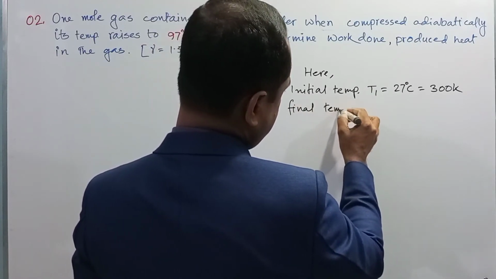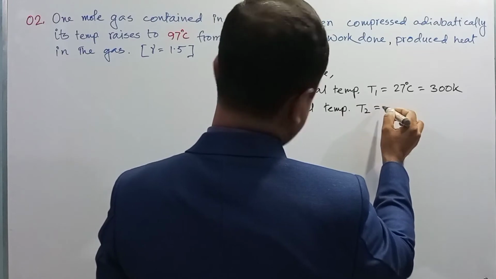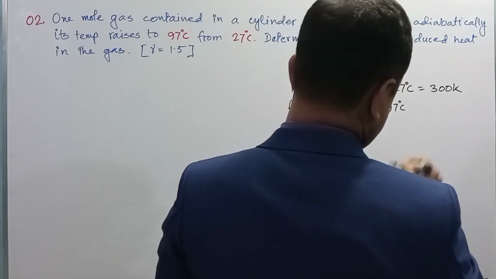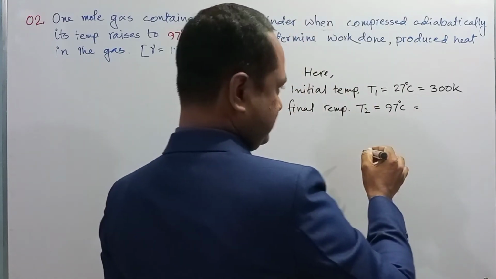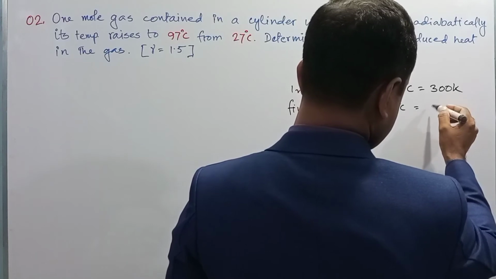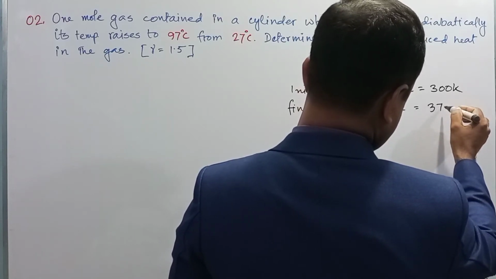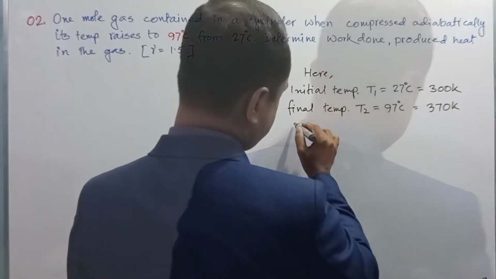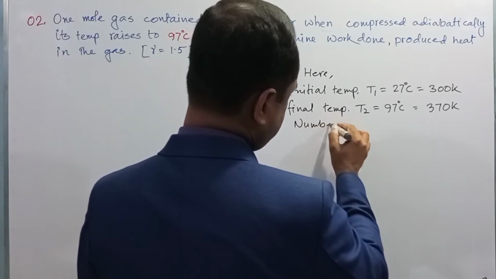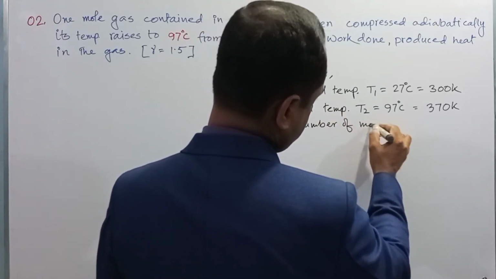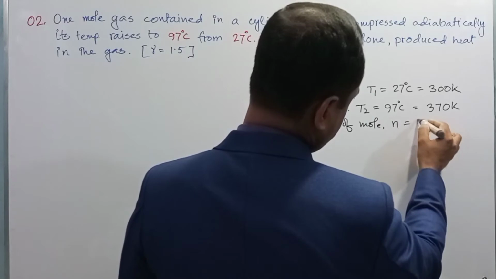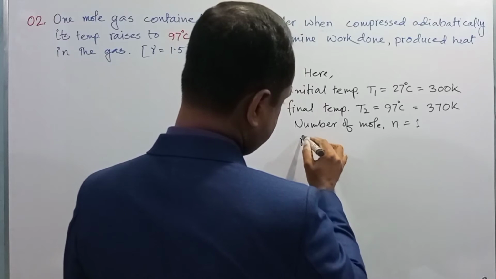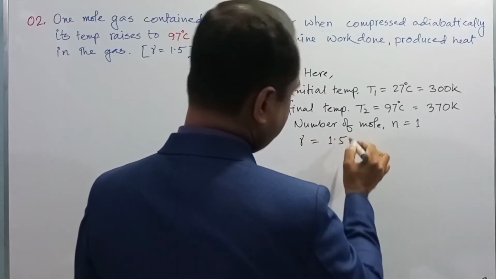Final temperature T2 is 97 degrees Celsius, that is 370 Kelvin. n is equal to 1 and the value of gamma is 1.5.